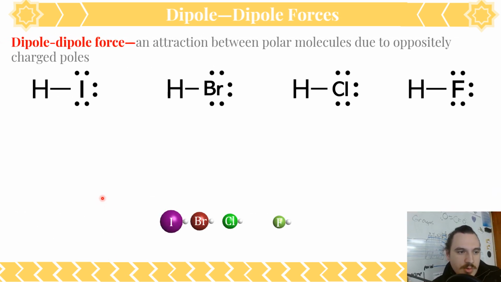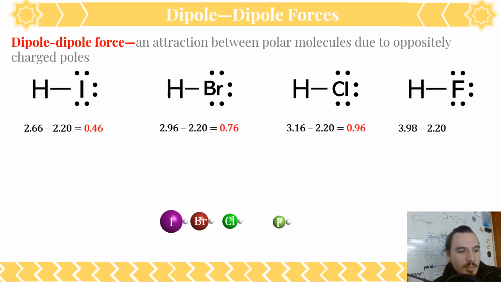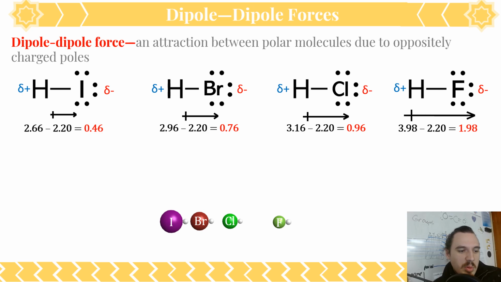So, in order to take a look at dipole-dipole forces, I've brought 4 polar molecules to look at. All right. We can check to see if they're polar by taking a look at their electronegativity difference. So remember, we take one electronegativity minus the other electronegativity in the bond to find the difference. Okay. So these are all pretty solidly polar. All right. Hydroiodic acid is a little close to the range of nonpolar, but otherwise they all have dipoles, partial positives and partial negatives.